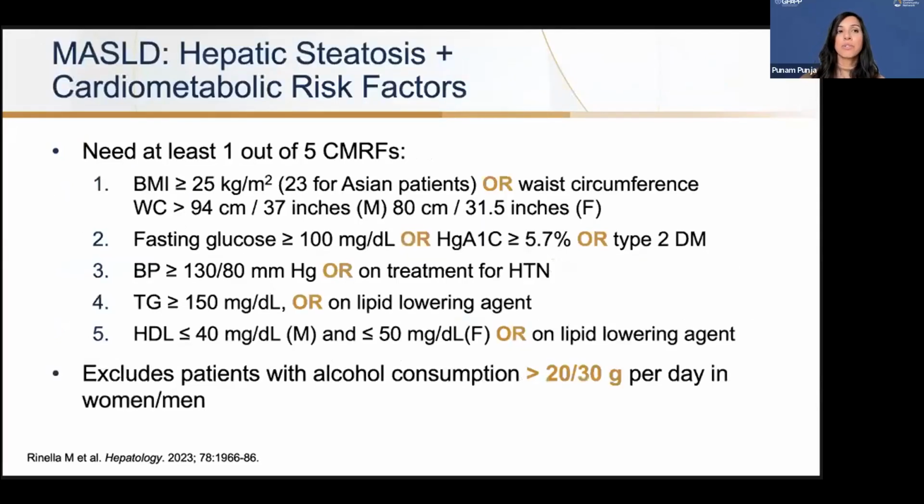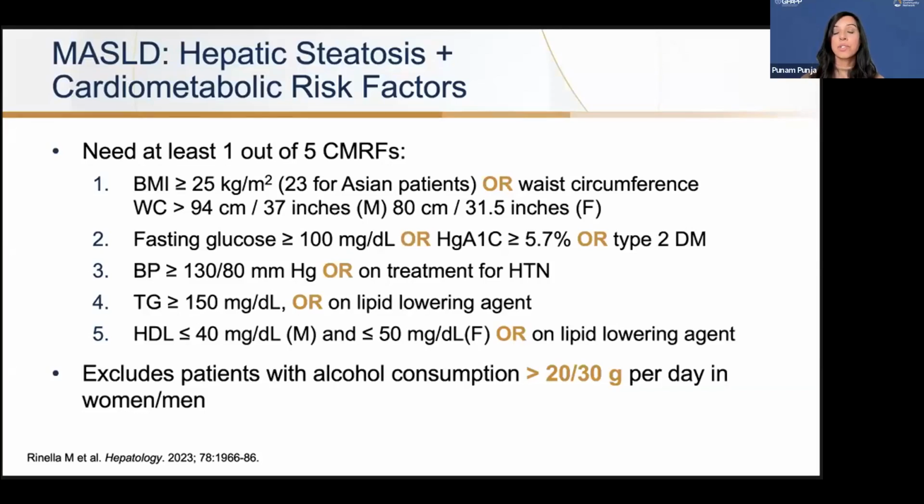So going back to those cardiometabolic risk factors where you need at least 1 out of 5 along with steatosis on imaging or biopsy, the criteria include, for non-Asians, a BMI of 25 or greater, for Asian patients a BMI of 23 or greater, or an increased waist circumference. If patients have a fasting glucose of 100 or greater, or their hemoglobin A1C is 5.7% or greater, or they have type 2 diabetes or are taking medications for type 2 diabetes, these patients also meet those cardiometabolic risk factors.